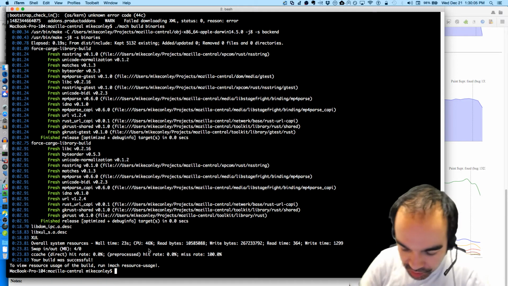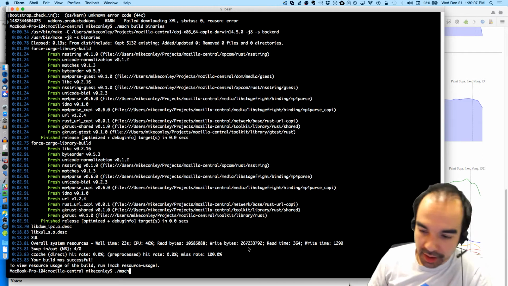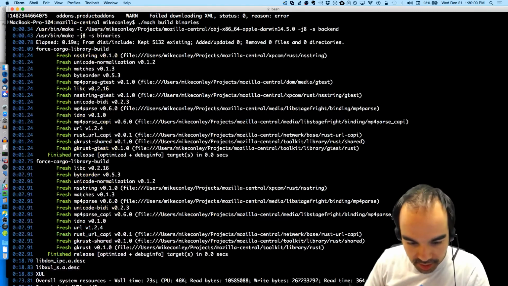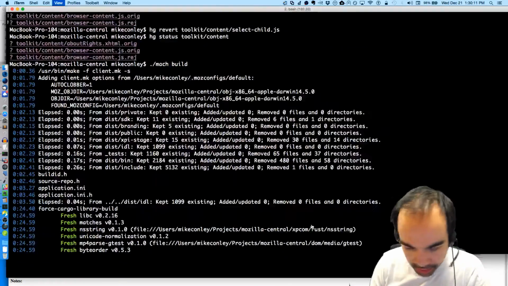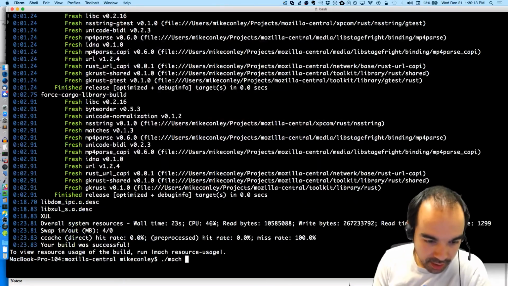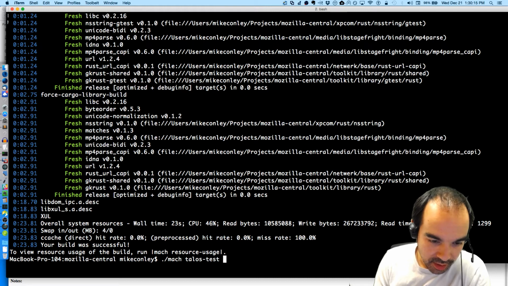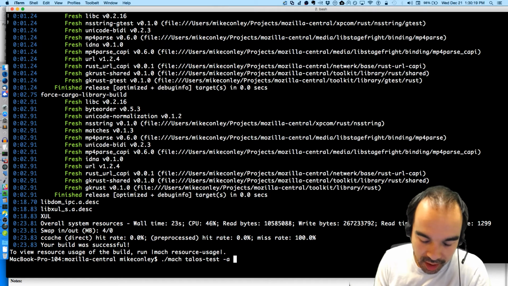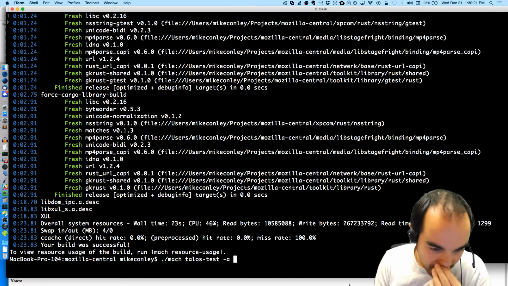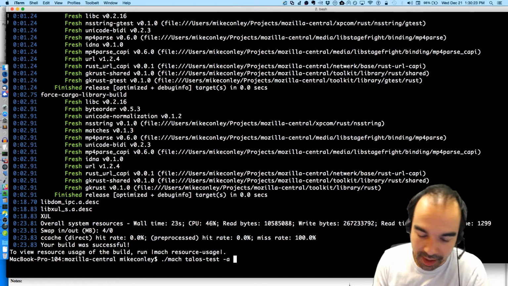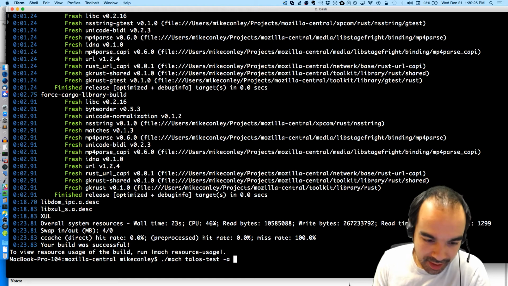Okay, so let's do this thing. Mock. Here, let me pump up the font still so you can see what I'm typing. Mock Talos test. A. Now I'm running the A is which test I'm going to run. Like that's not the name of the test. That's the argument that says I want to run, which is the active test, I believe is what that A is for. It's really the interface to Talos is not amazing.